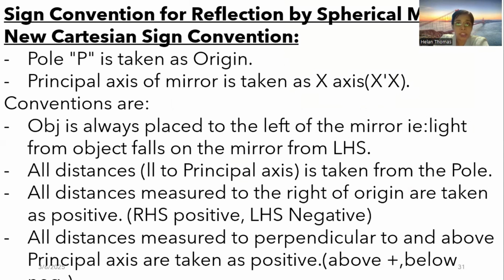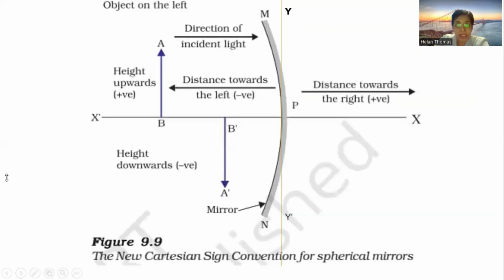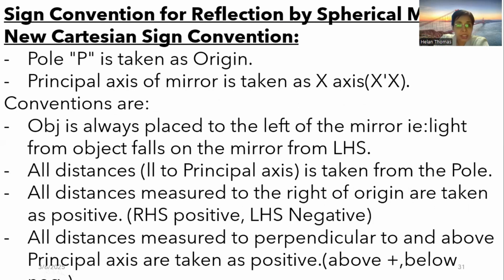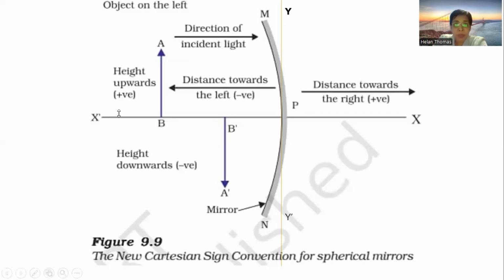So P is the origin. The principal axis of the mirror is taken as the x prime, and the object is always placed at the left hand side of the mirror, which means only there the incident light will come. All distances that are parallel to the principal axis will be measured from the pole. Say for example, this is your AB, that is the object, and you want to know the object distance. So what is the object distance? It will be measured from the pole to B. Okay, so the object is here.